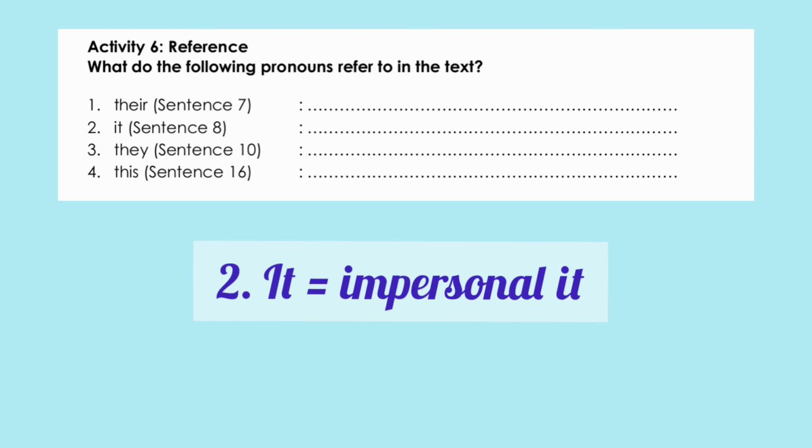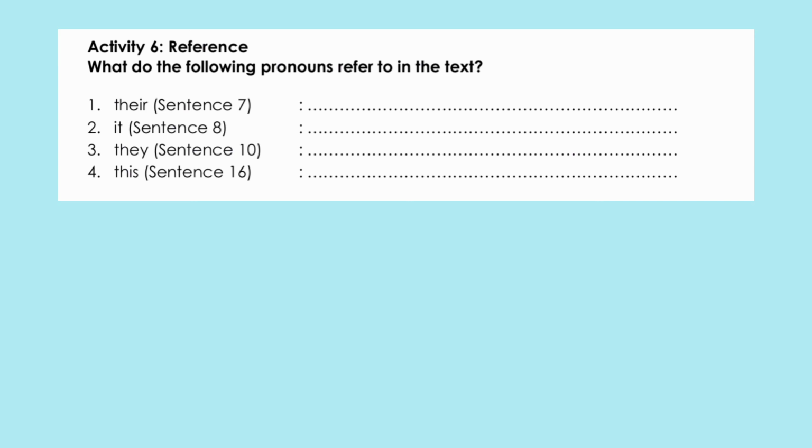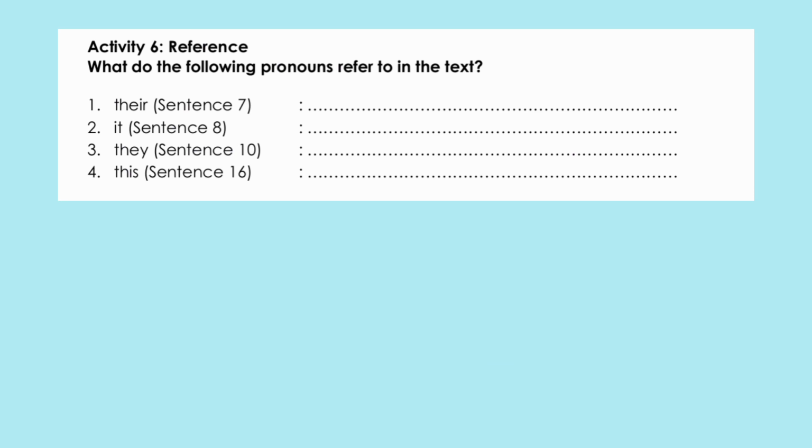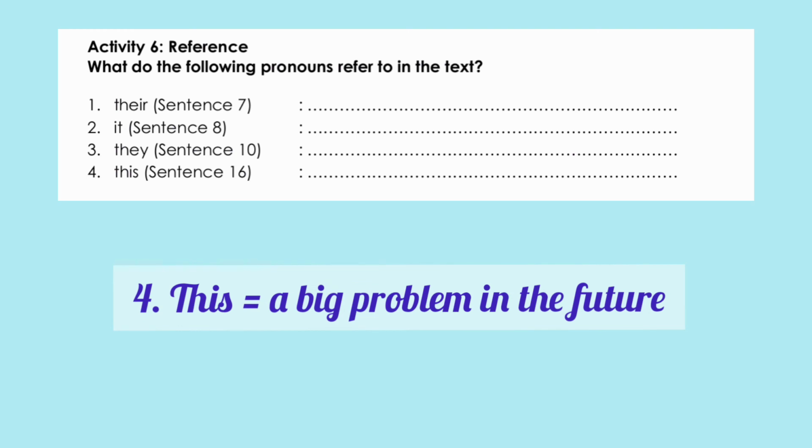Number 2, it in sentence 8 adalah impersonal it. Kata it di sini tidak mengacu pada kata apa-apa, tetapi hanya digunakan sebagai pendahuluan. Number 3, they in sentence 10 mengacu pada kata species. Many species have begun shifting where they live. Banyak spesies mulai merubah tempat hidup mereka. This in sentence 16 mengacu pada kalimat sebelumnya, a big problem in the future.